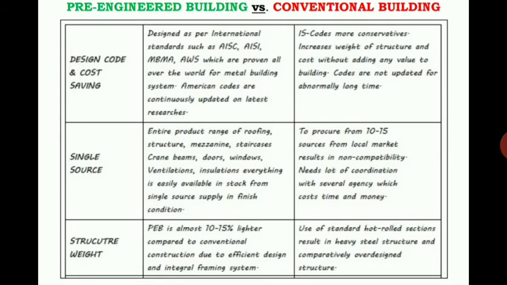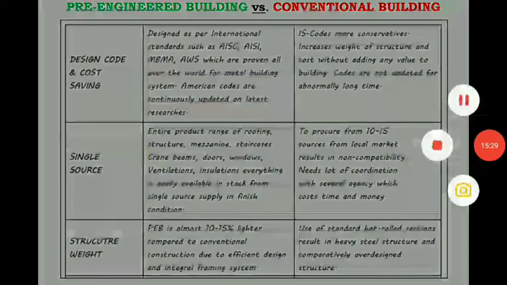As per the design concepts, we design the structural members without providing any extra load on that particular member, so we get the weight of the member comparatively 10 to 15% lesser than in conventional building concepts. In the conventional building, the use of standard hot rolled sections results in heavy steel structures and comparatively over-designed structures also.